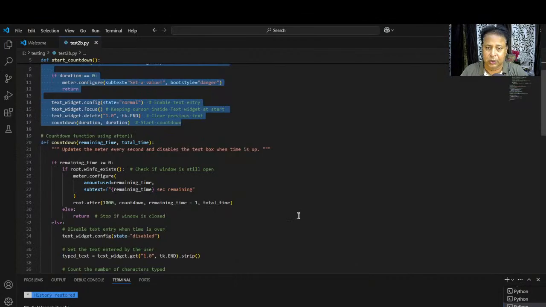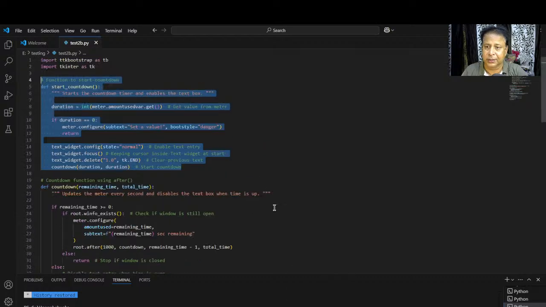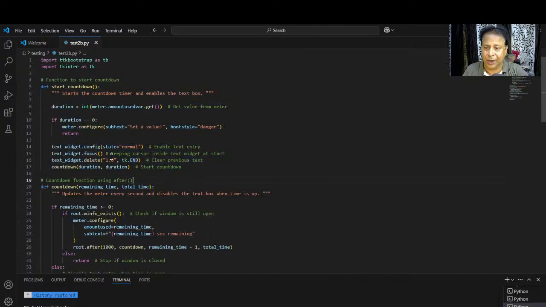Wizard one type state disabled, state is disabled, type text, typing speed. Focus, okay, yeah, here it is. Let me bring you here. Okay, friends, you see this screen. What I did is I just added this single line, text wizard focus.